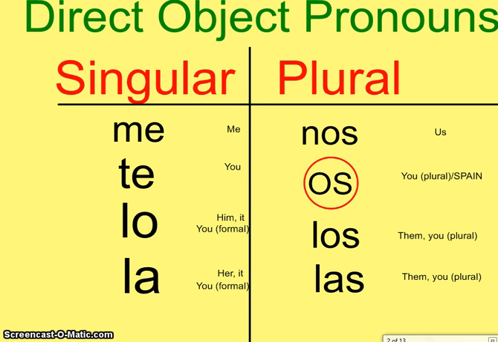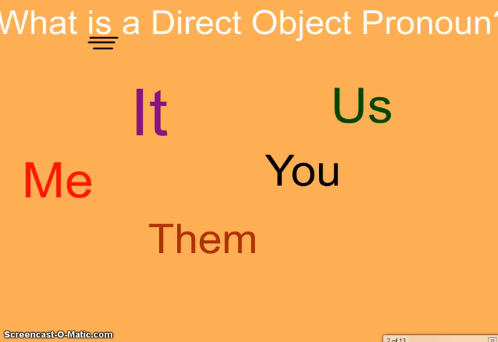On the plural side, we have nos, which is us. And we have los and las, which both mean them. Los, of course, being masculine, and las, of course, being feminine. And they both could mean you, plural. Let me talk a little bit more about those in just a minute.